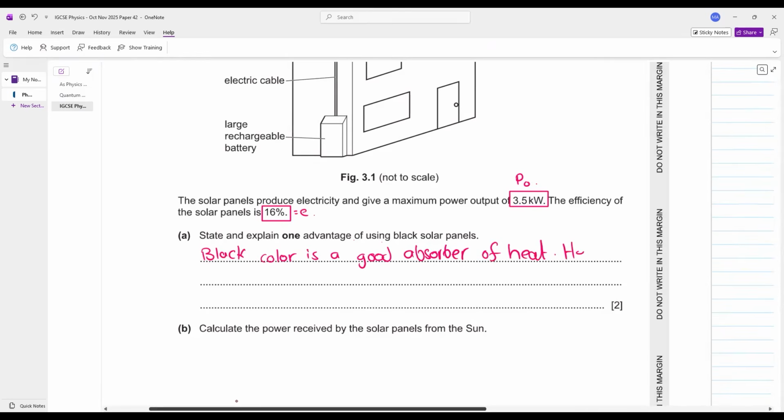Hence, more electricity is generated. Simple.